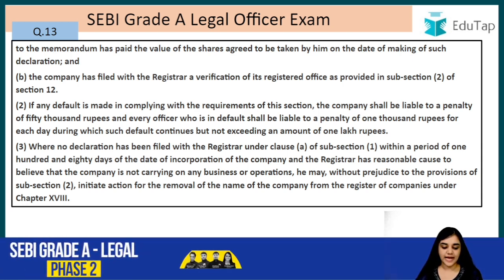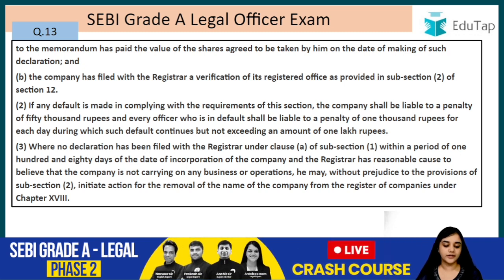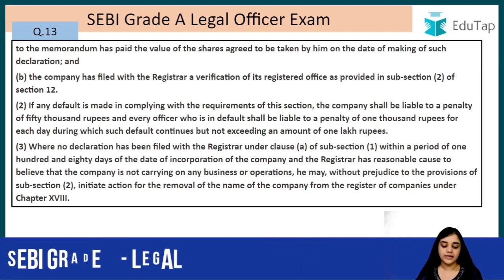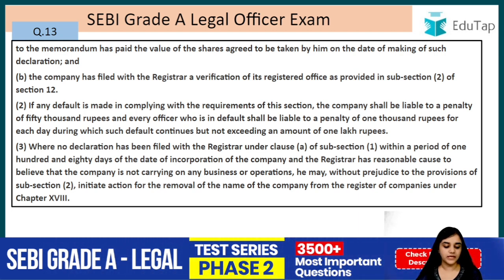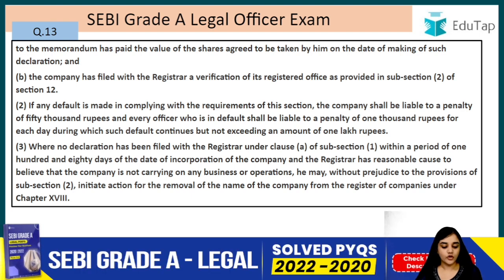Where no declaration has been filed with the registrar under clause A of subsection 1 within a period of 180 days of the date of the incorporation of the company, and the registrar has reasonable cause to believe that the company is not carrying on any business or operation, he may, without prejudice to the provisions of subsection 2, initiate actions for the removal of the name of the company from the register of companies under chapter 18.